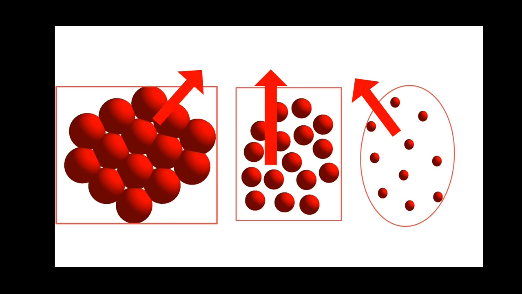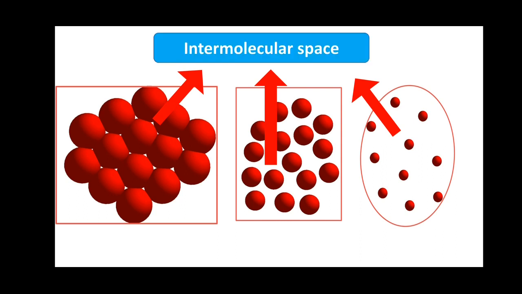The space between molecules is known as intermolecular space. So the space in between the molecules is known as what? Intermolecular space.